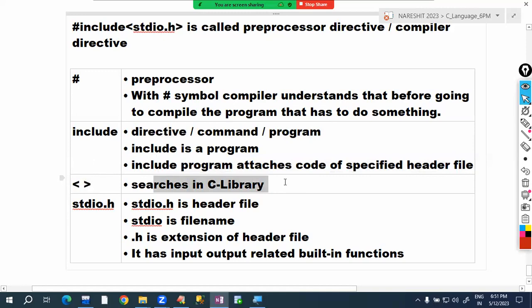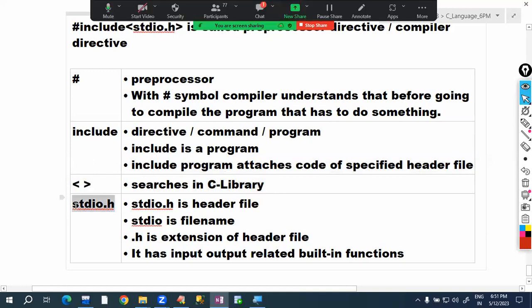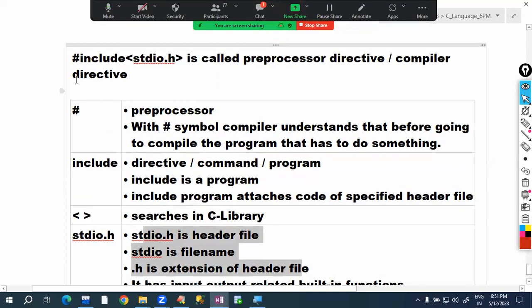So we are instructing that please search in C library. For which file? For stdio header file. So the complete meaning of this line is, now compiler searches in C library for stdio header file, and that stdio header file code will be attached by include program.